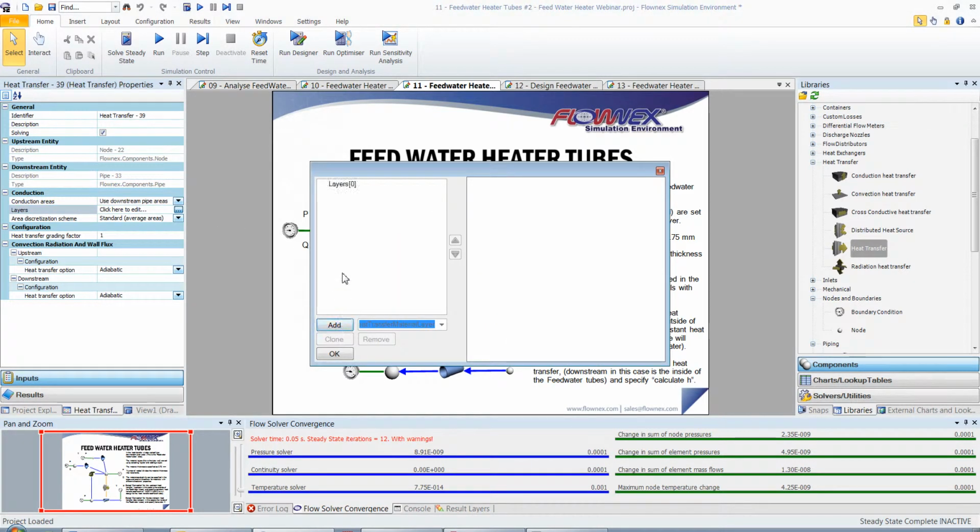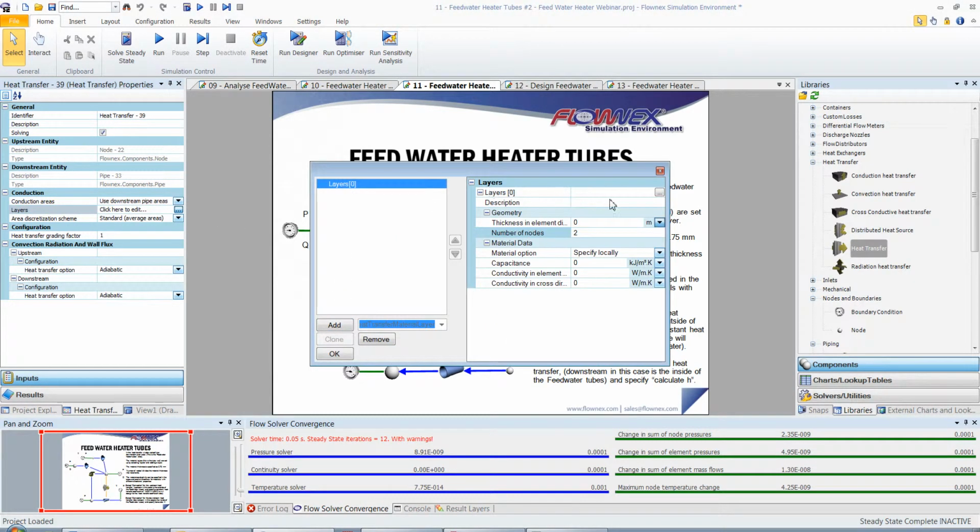We have a thickness in the element direction of 0.75 millimeters, and we have a number of nodes as 2. The number of nodes divides the material layer into sections. Under capacitance, I'm going to specify 1000 and the conductivity 100.